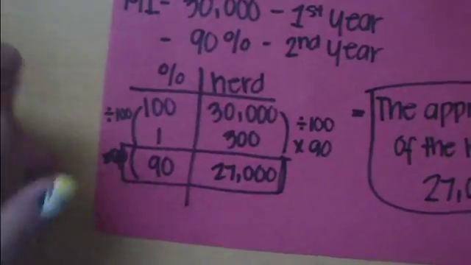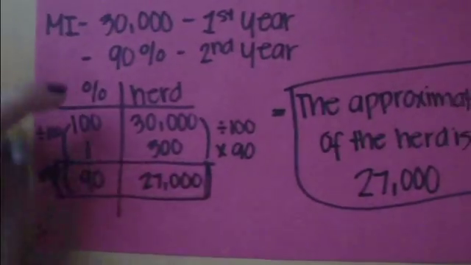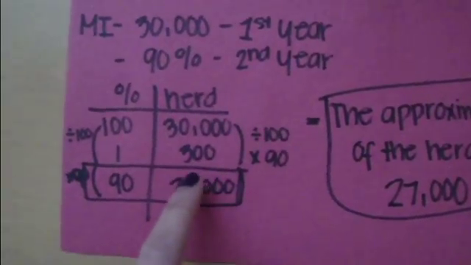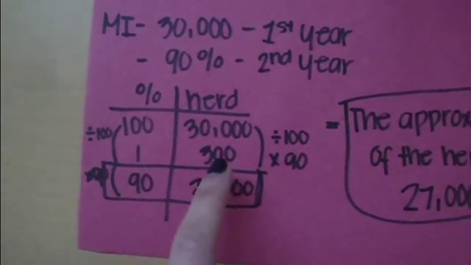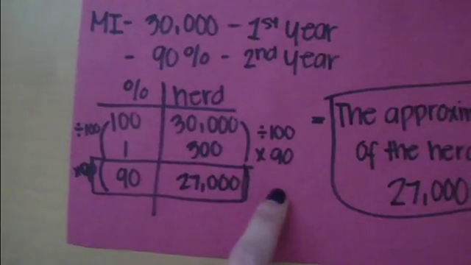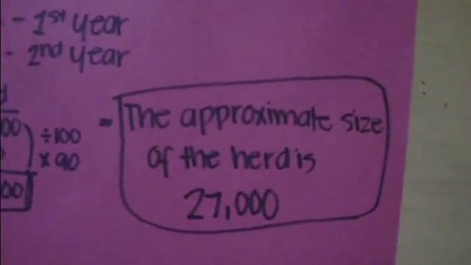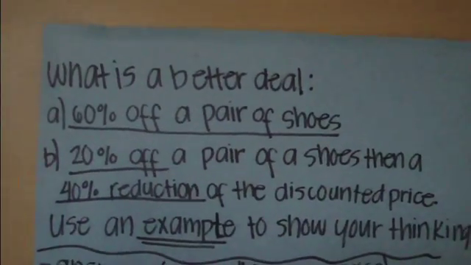So the stuff that I did here, I need to do on the other side. So I divided 30,000 by 100 and I got 300. So then, to get 90%, I multiplied 300 by 90 and I got 27,000, which is the approximate size of the herd during the second year. Okay, so what is a better deal?